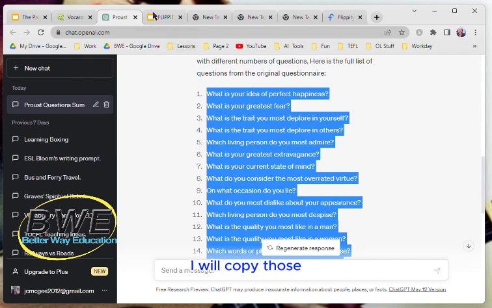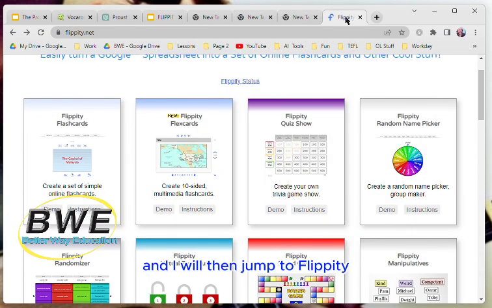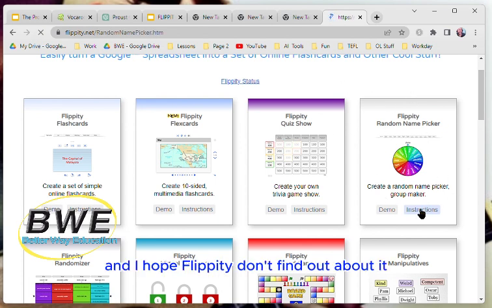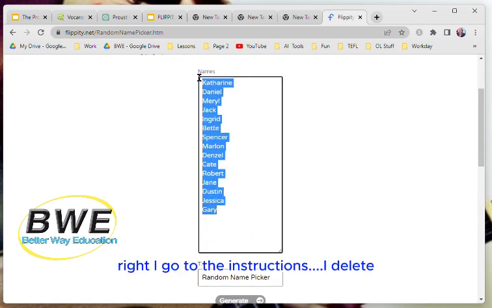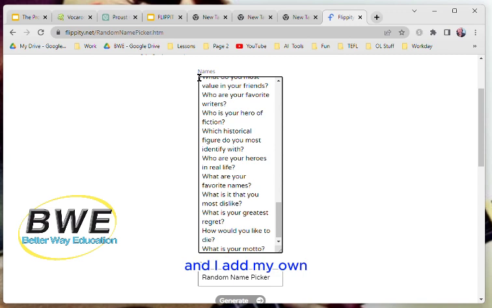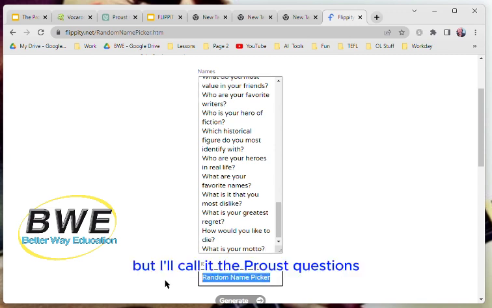I will copy those and I will then jump to Flippity and find the random name generator. This is a bit of a hack and I hope Flippity don't find out about it. Right? I go to the instructions, I delete their questions and I add my own, but I'll call it the Proust questions. Is that right?